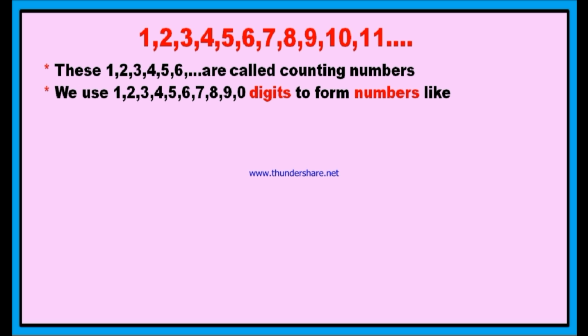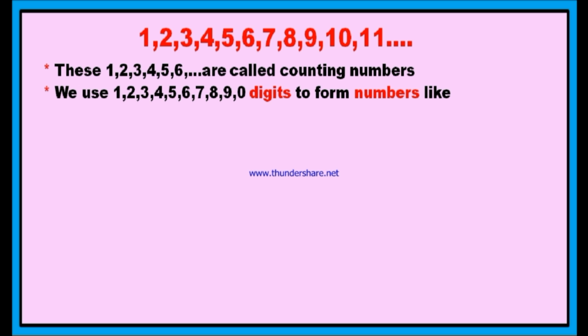You may start counting 1, 2, 3, 4, 5, 6, 7, 8, 9 and later get the number 10, in which we have 1 and 0. In the next number 11 we have 2 ones, and in the next number 12 we have 1 and 2, like this. Therefore, we use the digits 1, 2, 3, 4, 5, 6, 7, 8, 9 and 0.